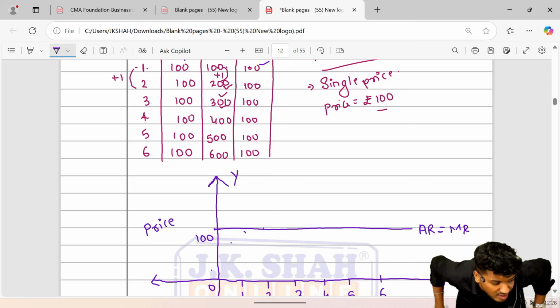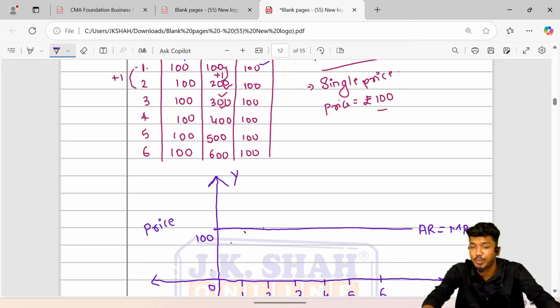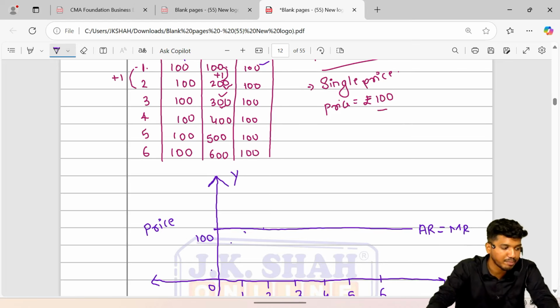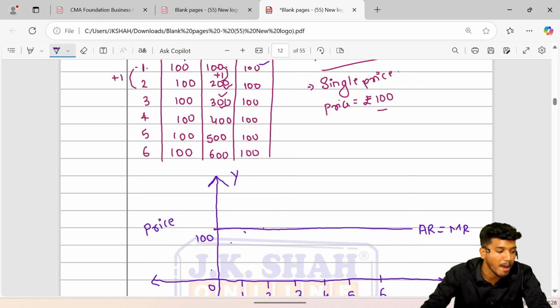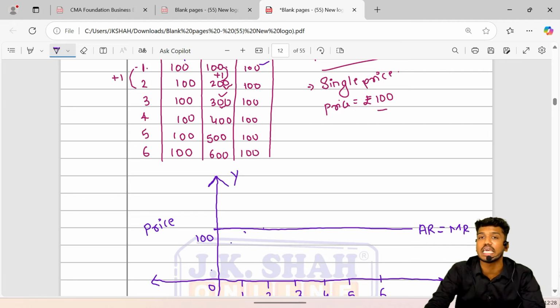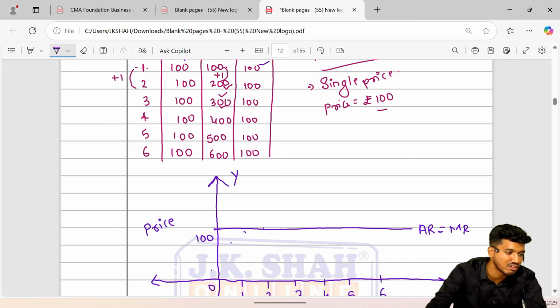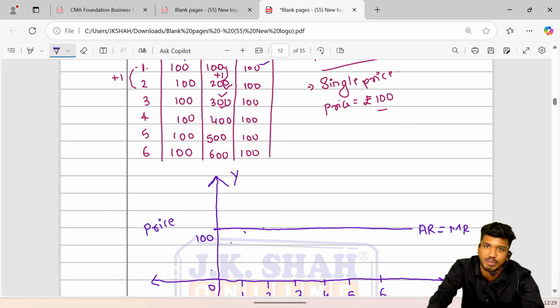But if we have to understand whether कंपनी को प्रॉफिट हुआ है कि लॉस हुआ है, if we wanted to understand that perspective, we'll require to bring something into the picture called marginal cost. Sir, marginal cost, why is it being used? It is being used for the purpose of finding out equilibrium. Equilibrium is that point where the profit maximization starts, or it is a point of profit maximization.